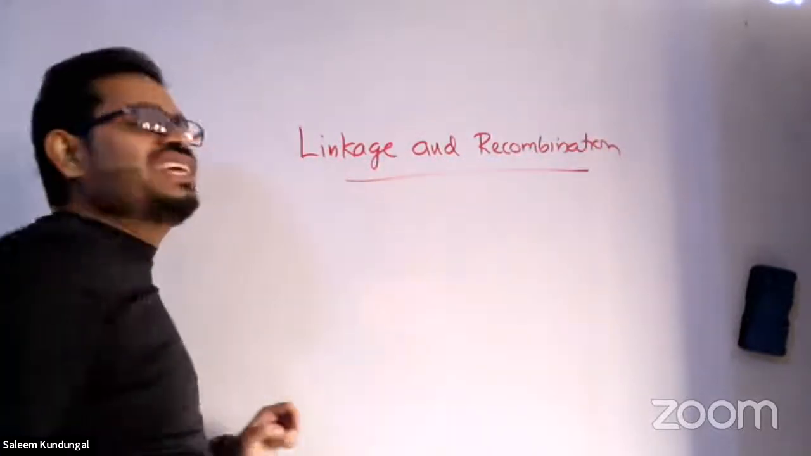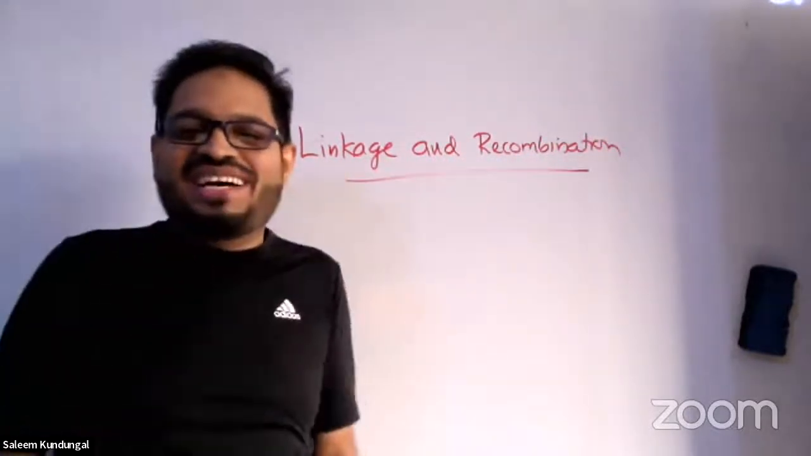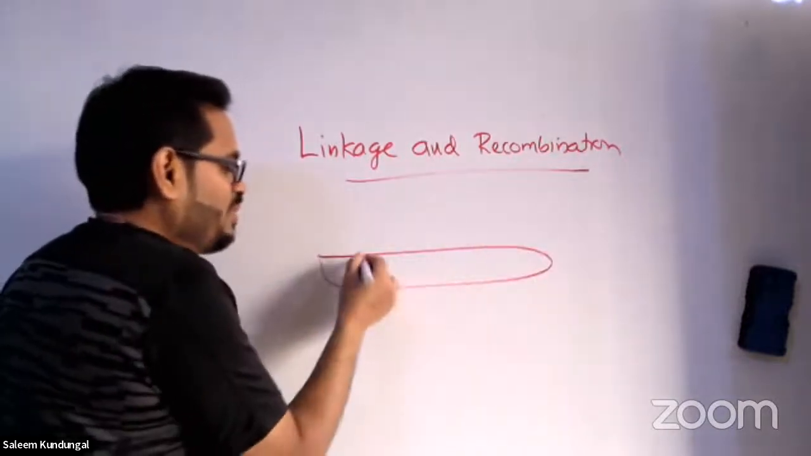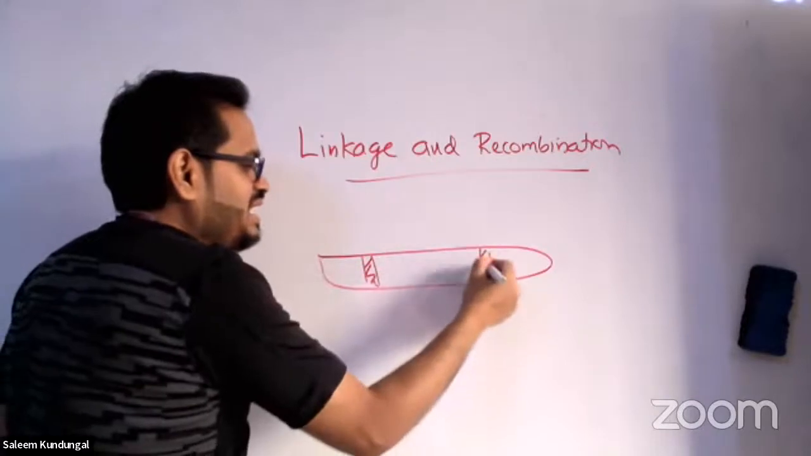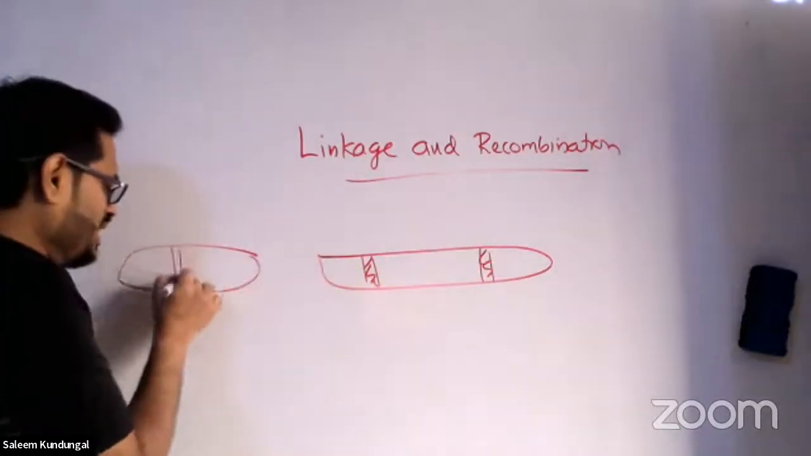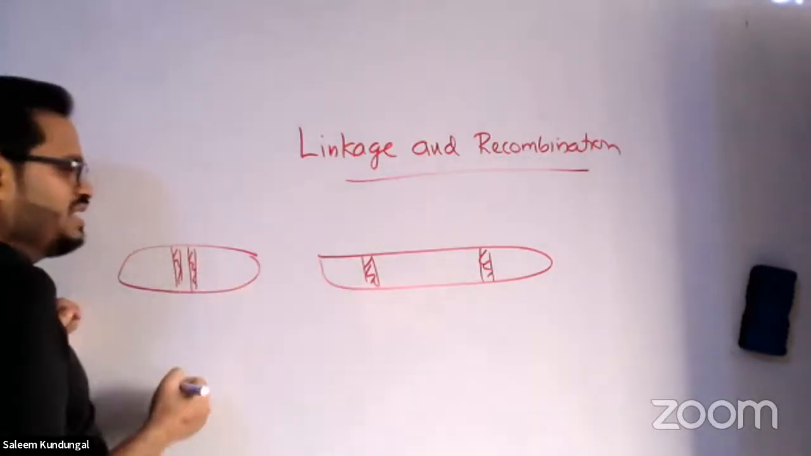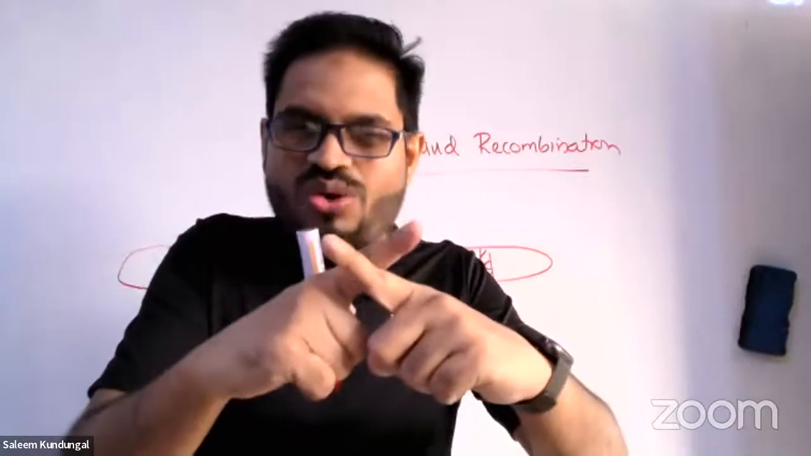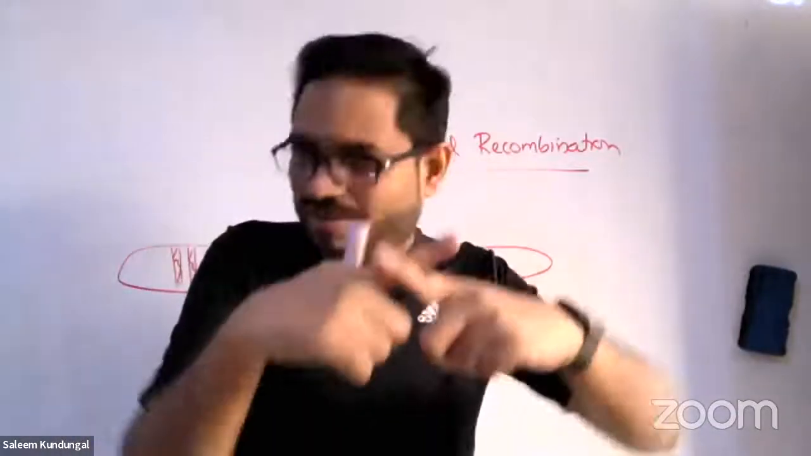So, linkage and recombination. In that, what is basically there? If this is the chromosome, and here there is a gene, and here there is a gene, they are far apart. Yet another chromosome: here there is a gene, and here there is a gene. So at the time of meiosis, they are going to cross over, and chiasma will be formed.